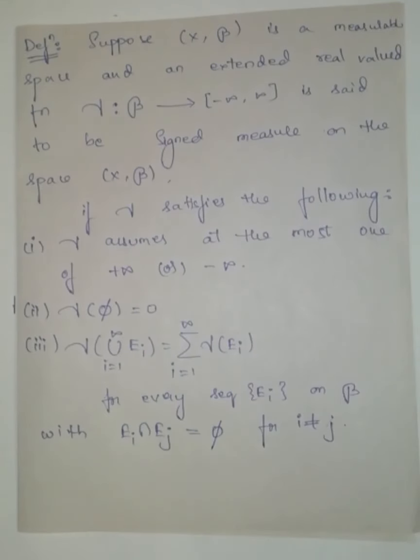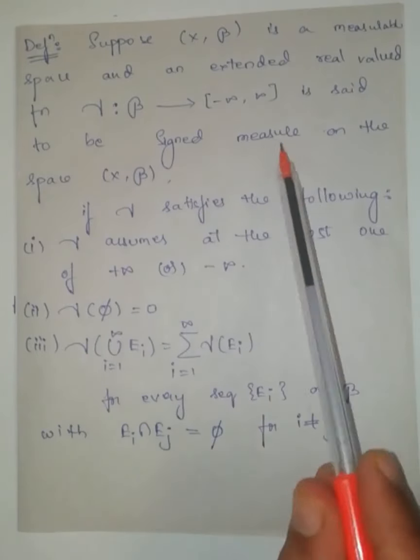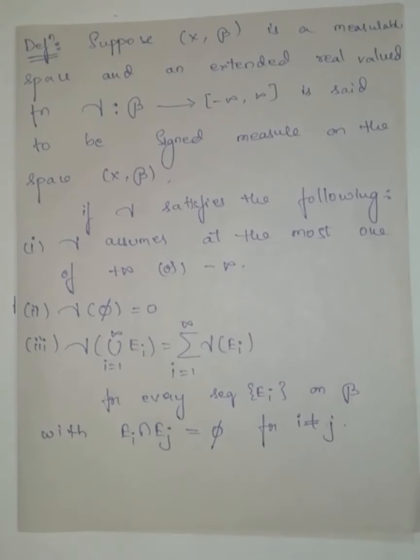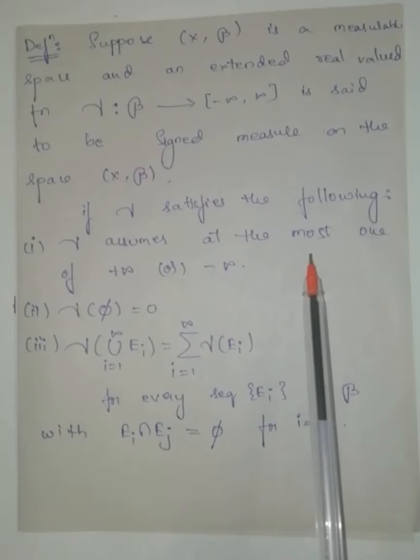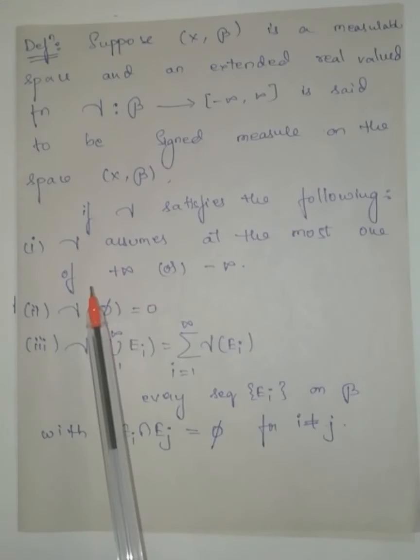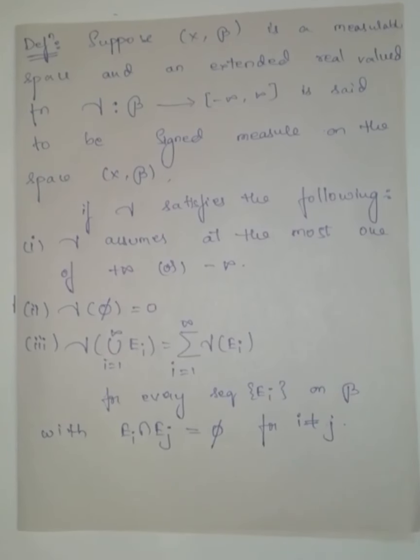Suppose X, script B is a measurable space, then I am going to take an extended real valued function, meaning a function defined on script B which can take the value minus infinity or infinity also. Then this function is said to be a signed measure if it satisfies these three conditions. What are the three conditions? Gamma assumes at the most any one, either it can take plus infinity or minus infinity, but it can't take both plus infinity as well as minus infinity.